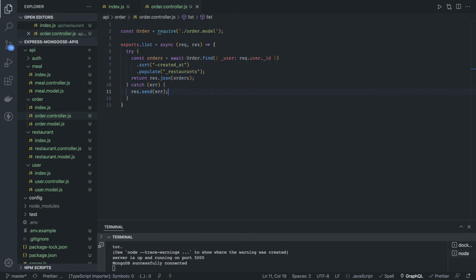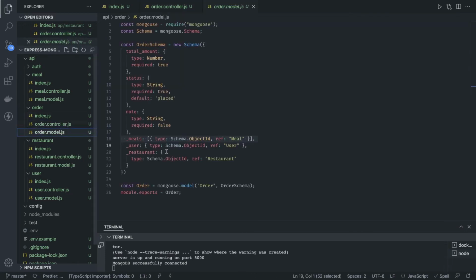That is a possibility. If you see this order model, this restaurant is not an entity here; restaurant represents the user. So if I'm a restaurant manager and want to fetch all the orders for this restaurant, we can do this.